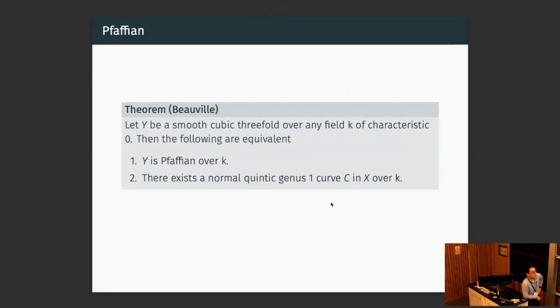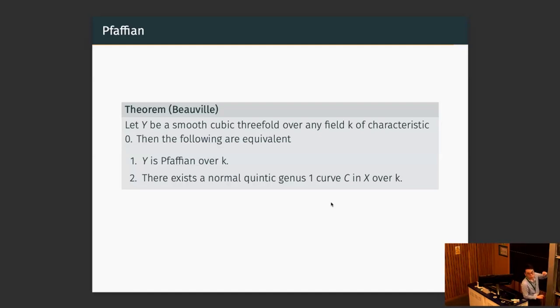Lastly, here's another small implication of our work. This is a theorem by Beauville. He showed, where the field K is any field of characteristic 0, that for a smooth cubic threefold, the following are equivalent. The first, Y is Pfaffian over K, and second, there exists a normal quintic genus 1 curve in Y over K.